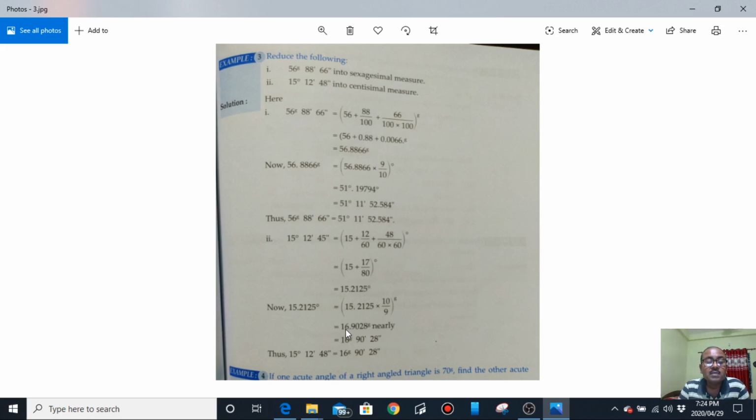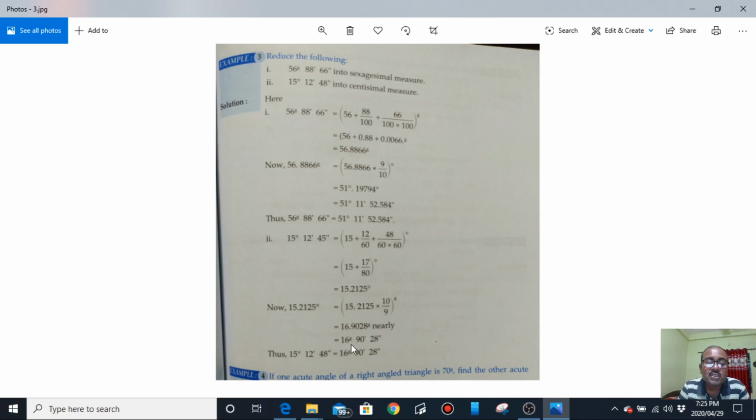And since this centesimal system follows the rule of the decimal system, now 16 is the whole number: 16 grade, 90 minute and 28 seconds. So here it is easy. From decimal fraction to grade, minute, second, it is easy.